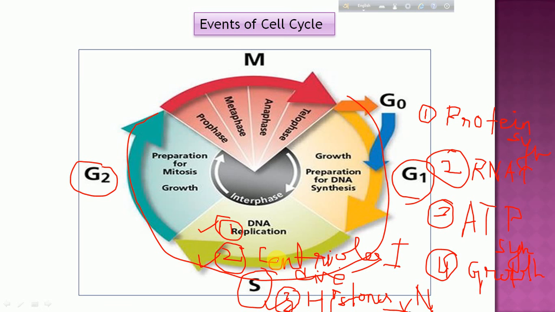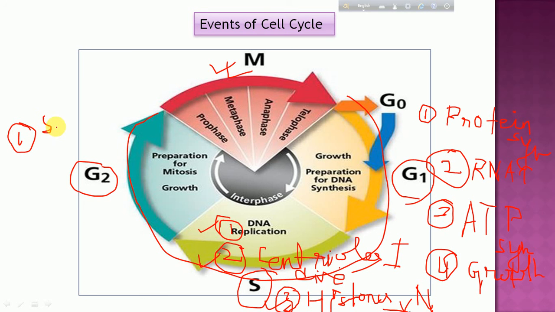Now what happens in G2 phase? G2 phase is preparing itself for the M phase. In M phase, the actual division takes place. So for the division, what things are required and what needs to happen? That preparation takes place in G2. So what happens in G2 phase? The nucleus needs to be divided, so the cell has to prepare for its nuclear division. The organelles divide. Then the very important thing, the formation of spindle fibers.